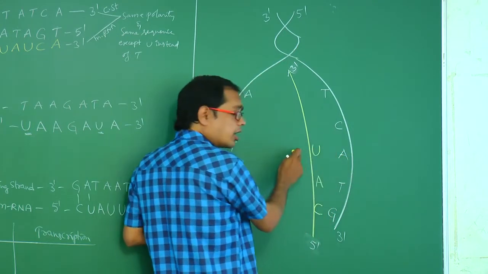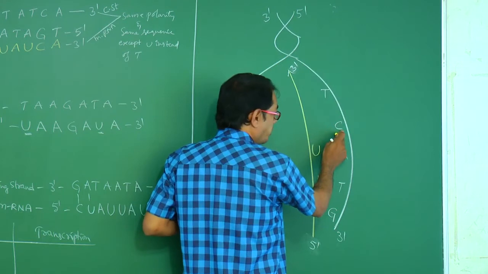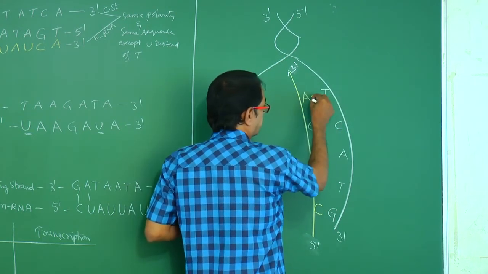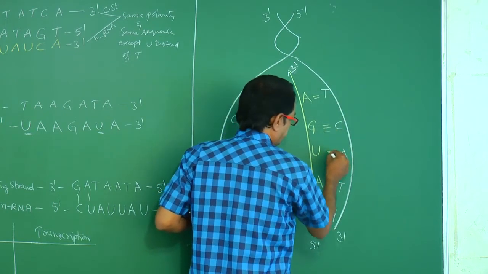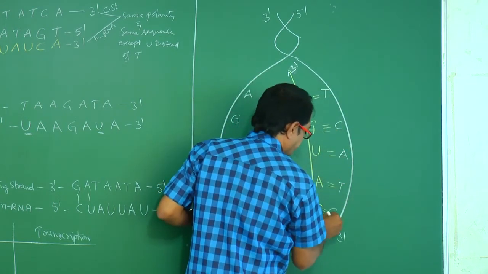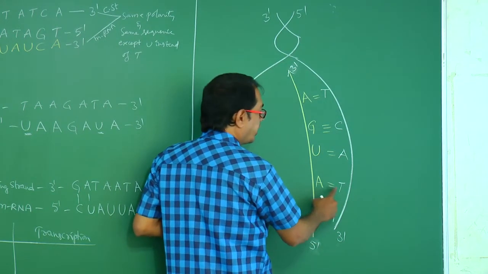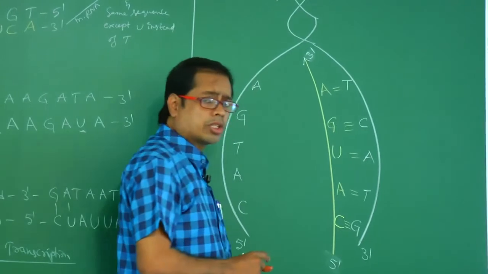You have to write, this is RNA now. C pairs with guanine, T pairs with adenine. Between G and C, 3 hydrogen bonds are present. Between adenine and thymine, 2 hydrogen bonds are present.